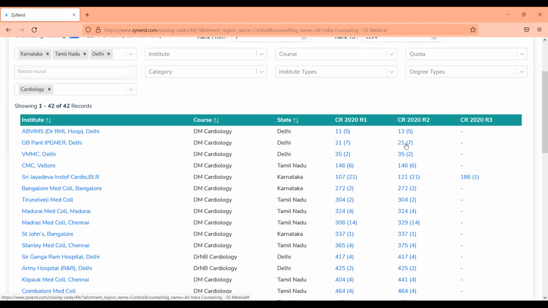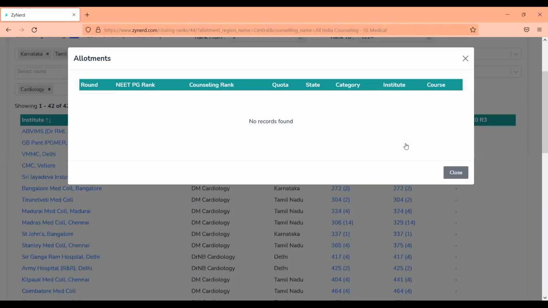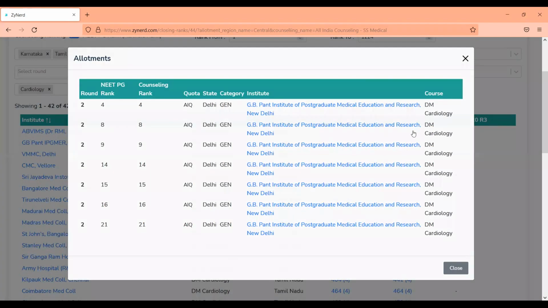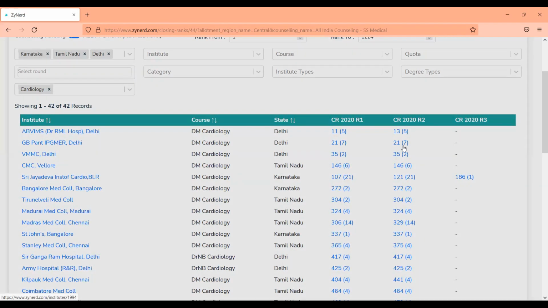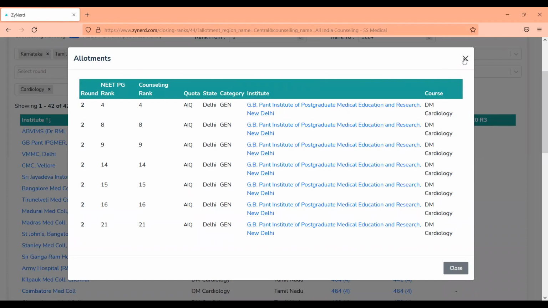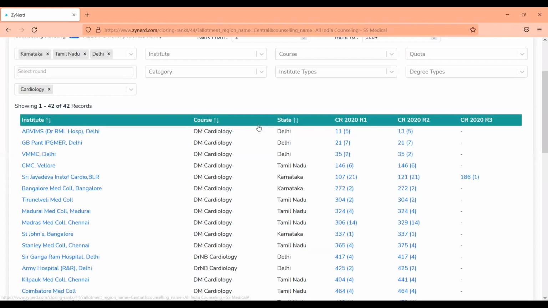And in case you want to go back to the allotments, you don't have to go back to the allotments page. You can just click on a particular allotment. So this is the second round allotments for GB, IPG, MER, JIPMER in 2020. You can just click on this and see all the allotments that have happened in that particular institute for cardiology, which you have filtered.